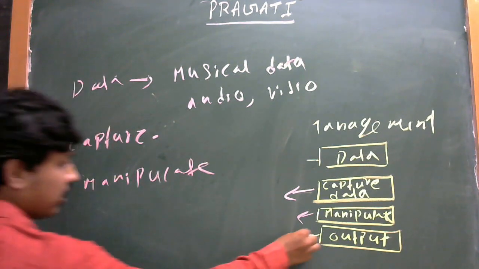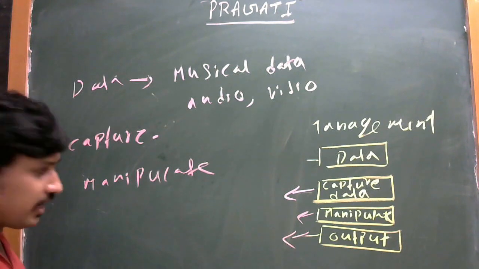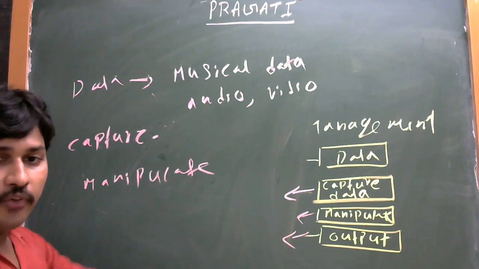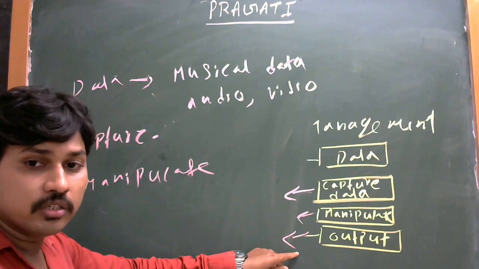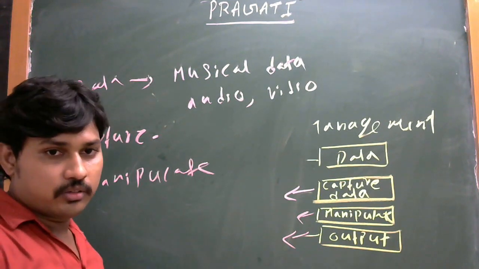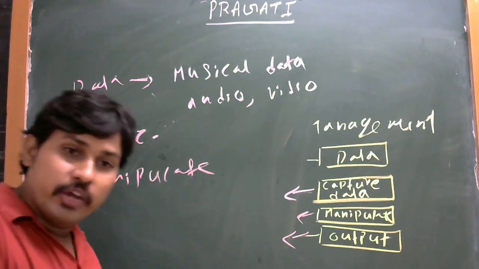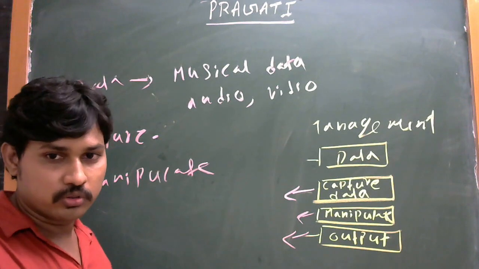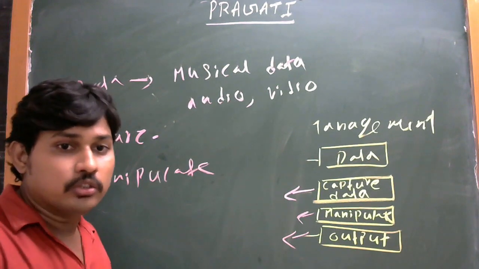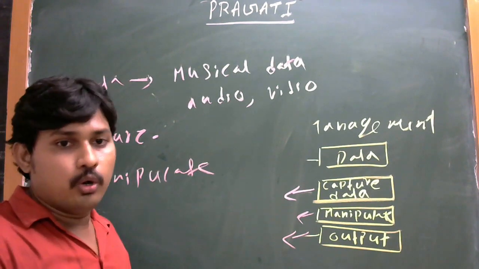And finally, output. We are giving input, we are manipulating the data, and finally comes the required output, what we require.